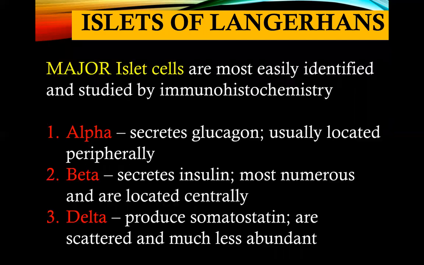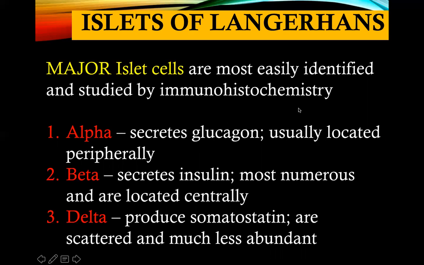What you should know about the islets of Langerhans are the cells, your major islet cells. In the practical examination in histology, we will not be able to determine if this one is alpha, beta, delta, etc. Major islet cells are most easily identified and studied by immunohistochemistry.